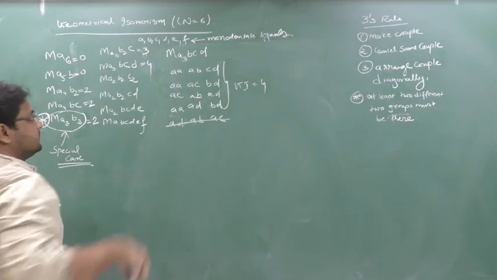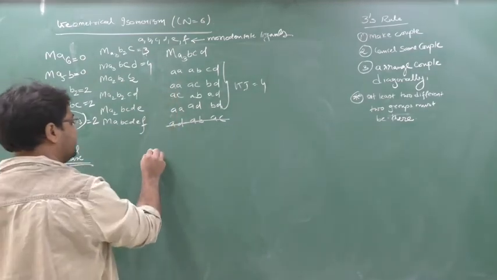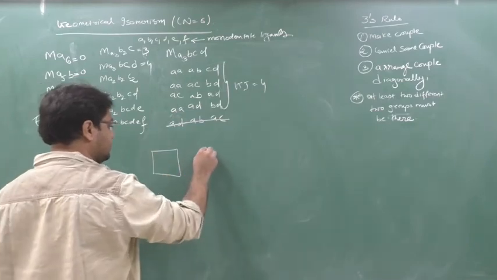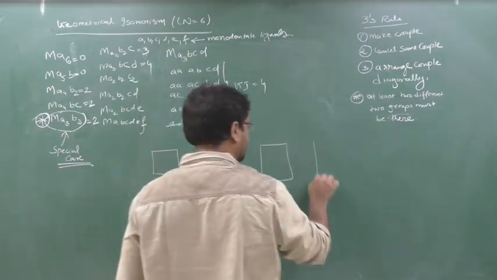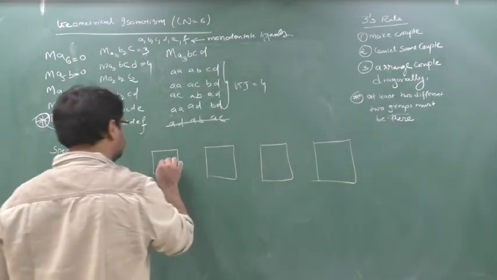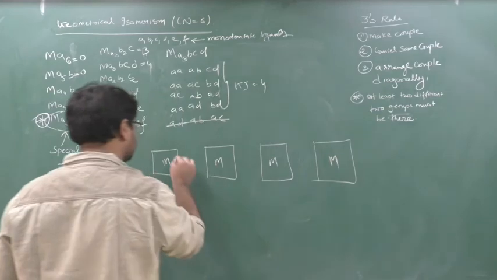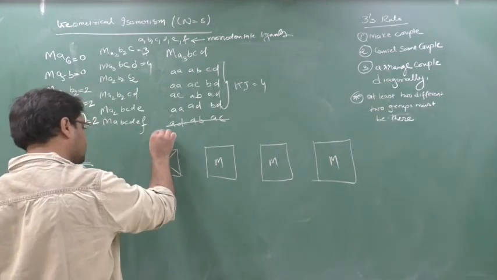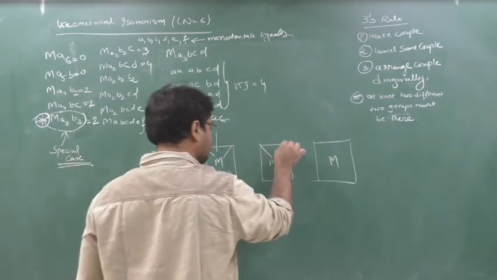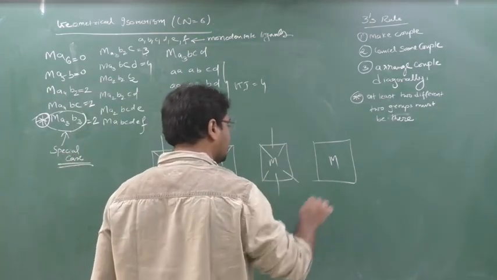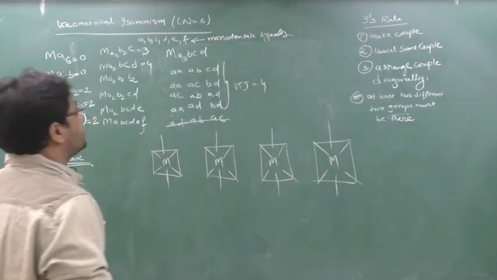4 isomers. Okay. Draw the structures here now. So how many structures? 4. Okay, arrange diagonally.